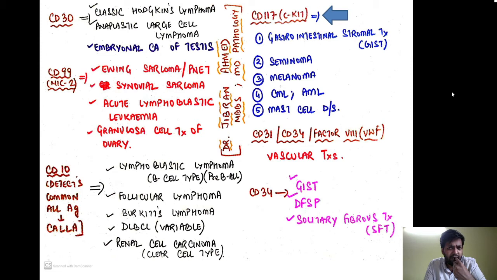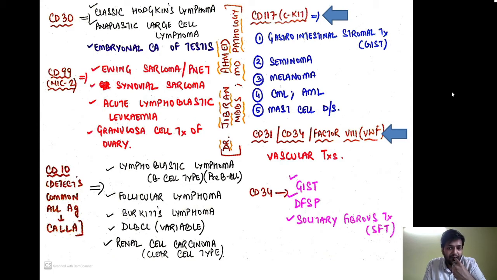Now, one very important MCQ that always comes in the exam is the CD31, CD34 and factor number 8, that is the von Willebrand factor. It is classically used in the diagnosis of vascular tumors. So what are the markers of vascular tumors? CD31, CD34, factor number 8, or the von Willebrand factor.